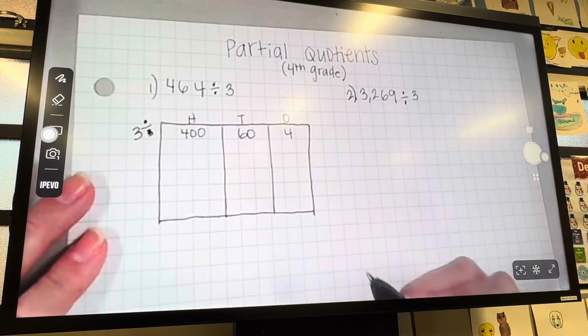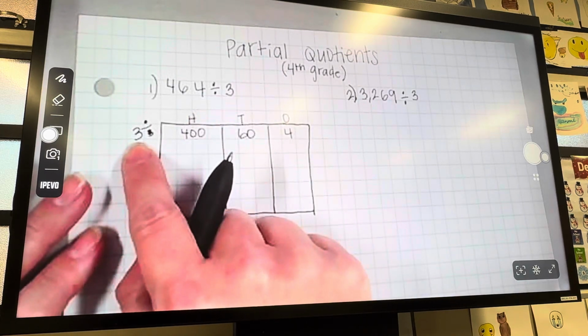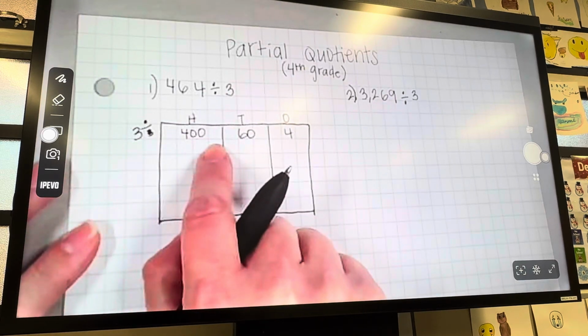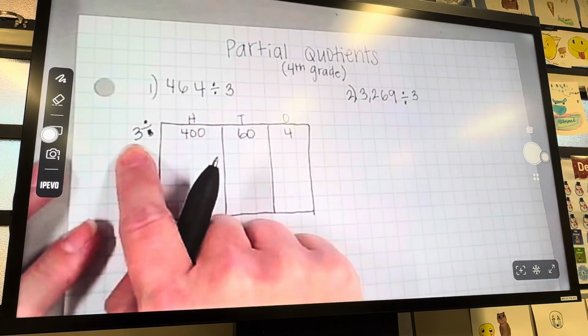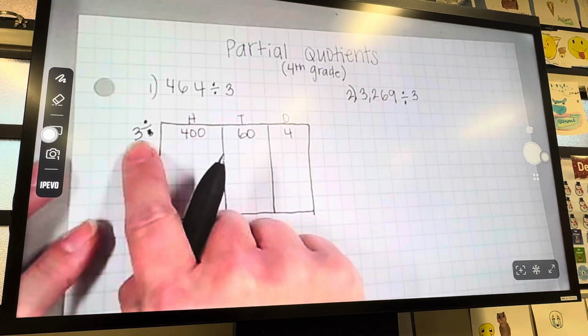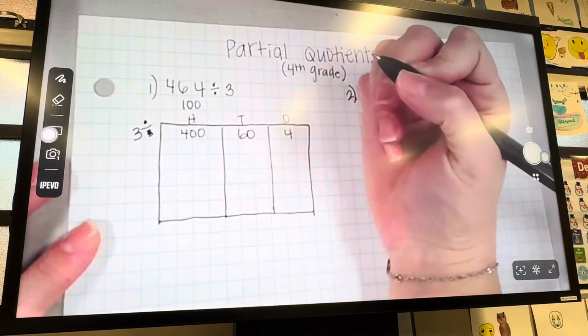So the first thing we need to do is figure out how many groups of hundreds, or 300, we can subtract off of 400. So we're looking for groups of 300. If we want to make 300 out of 3, we're going to be taking out 100, right?